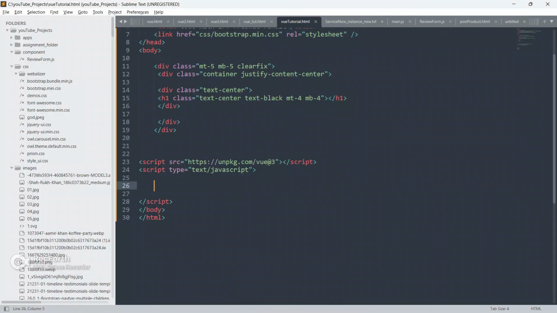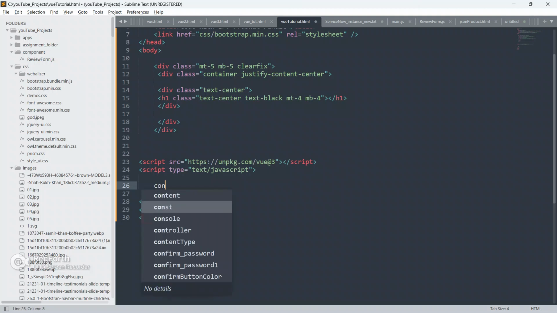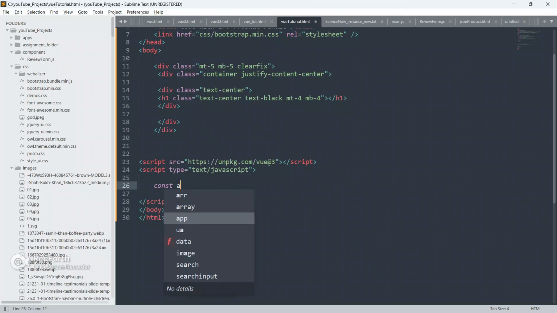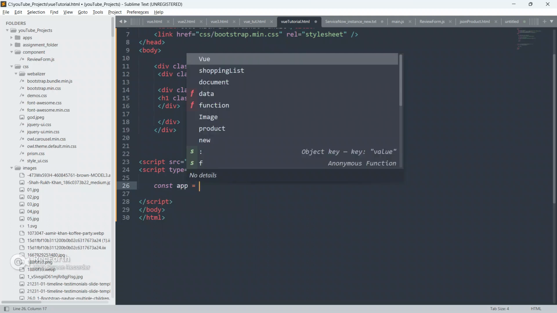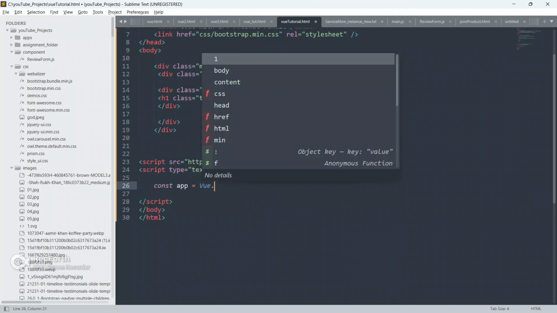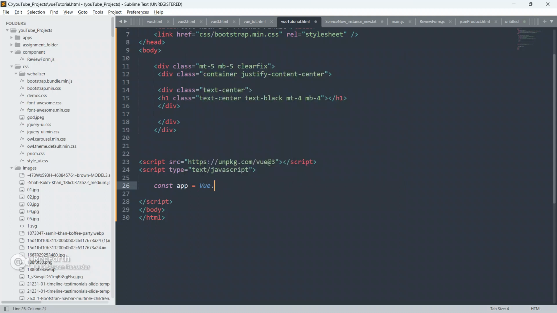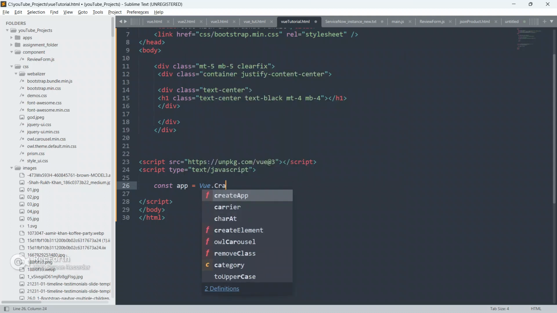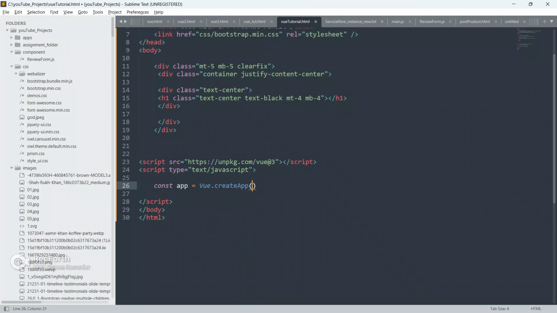As of now, we are not able to see anything. The page is blank, fully white. So let's get back to the code and create the first instance of Vue.js. Create a const, give it the name app, and now we will use Vue.createApp.